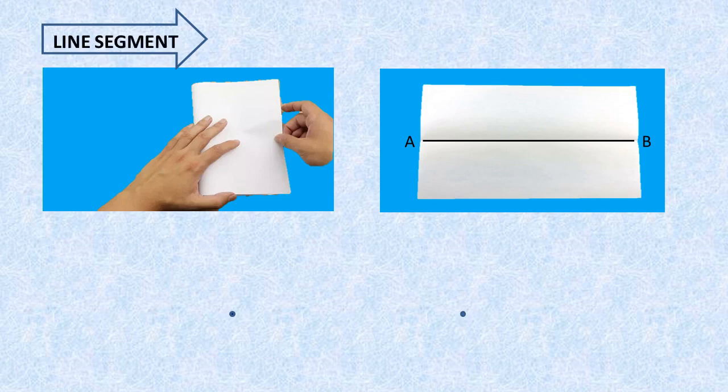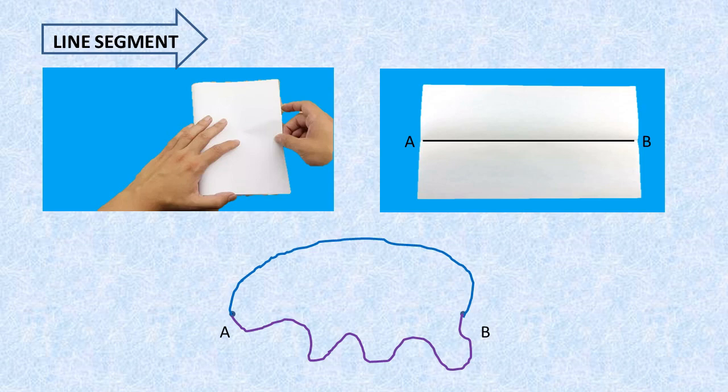Take one more example. So this is our line segment. Take one more example. Suppose we have 2 points A and B. Now we wish to join these 2 points A and B. So there are some children who are joining these points and they have taken a different path of joining them. One child has joined these 2 points like this. One has done this way. Another one has done this way. And Rahul has joined this way. Now the teacher asked them to measure the length of distance between A and B in all the cases.